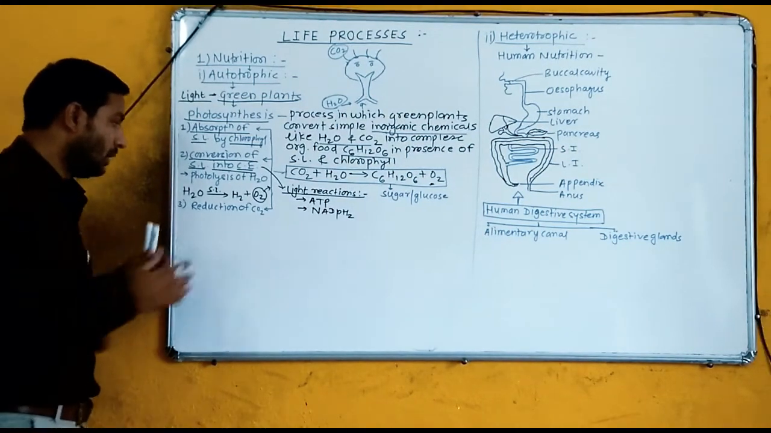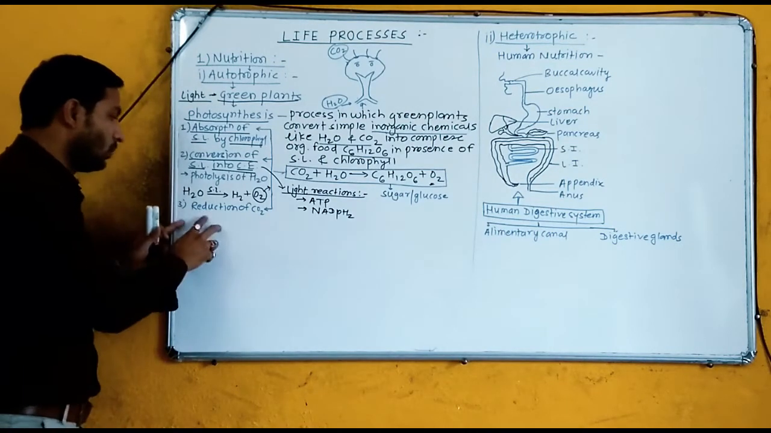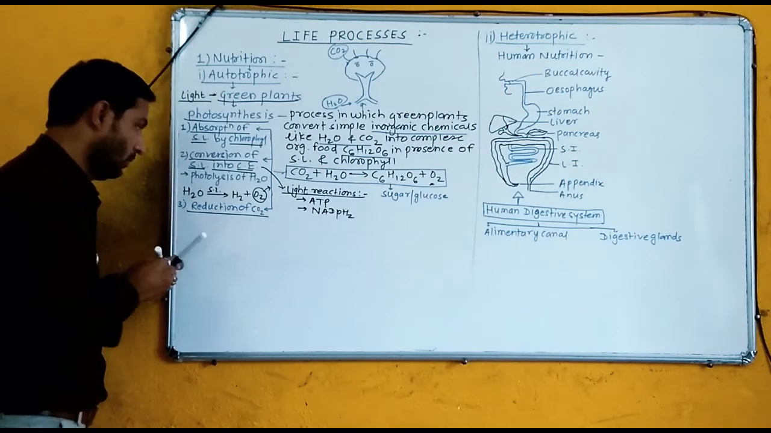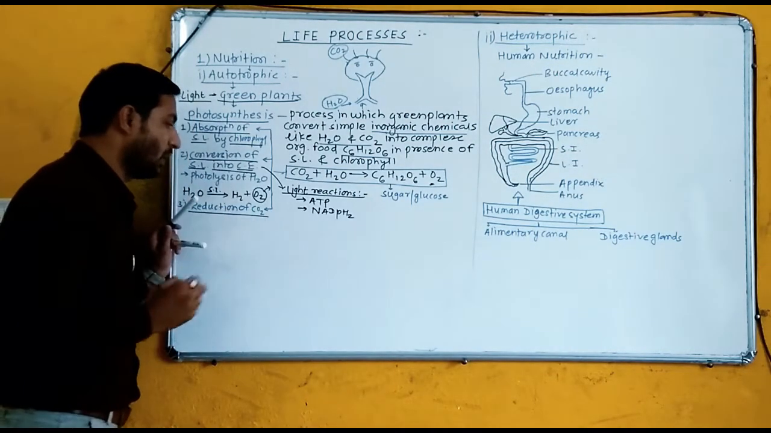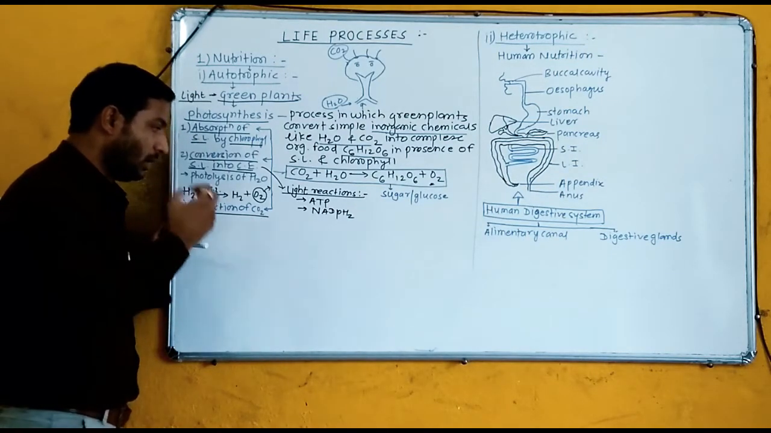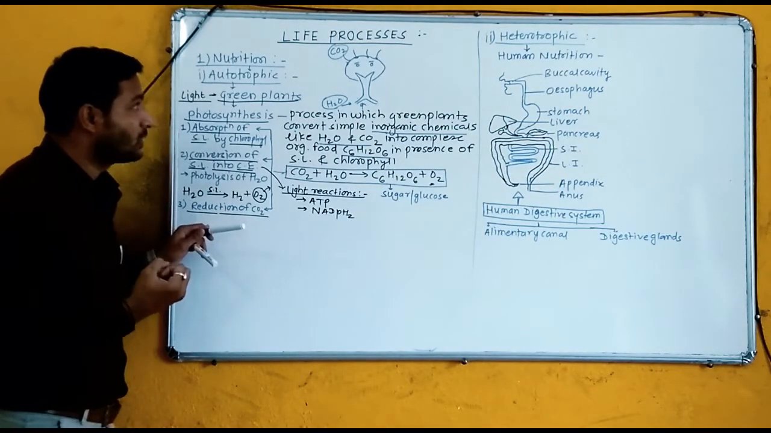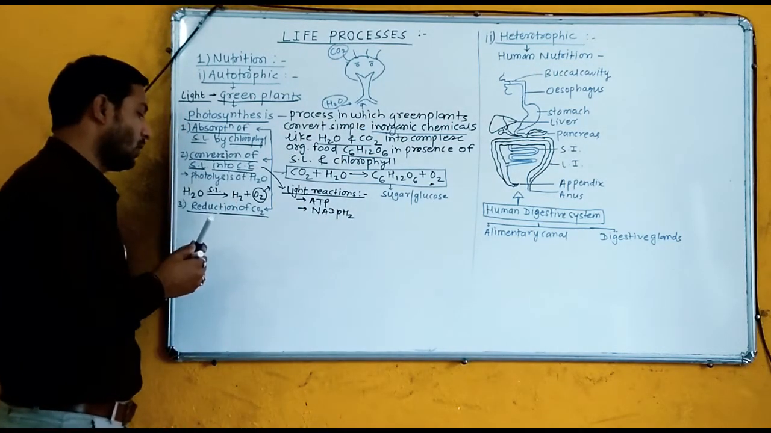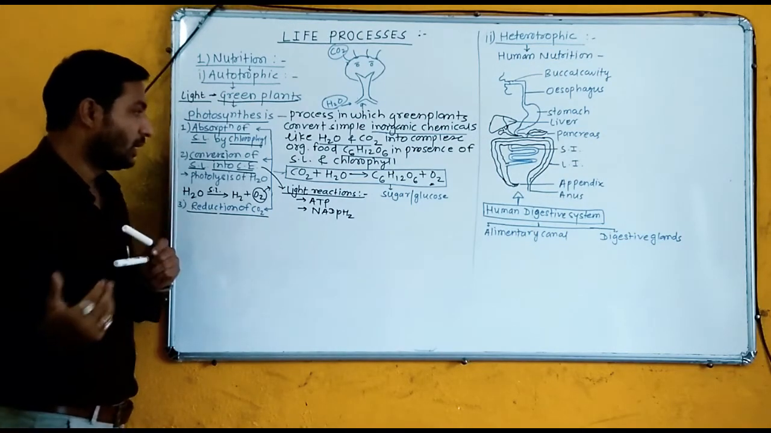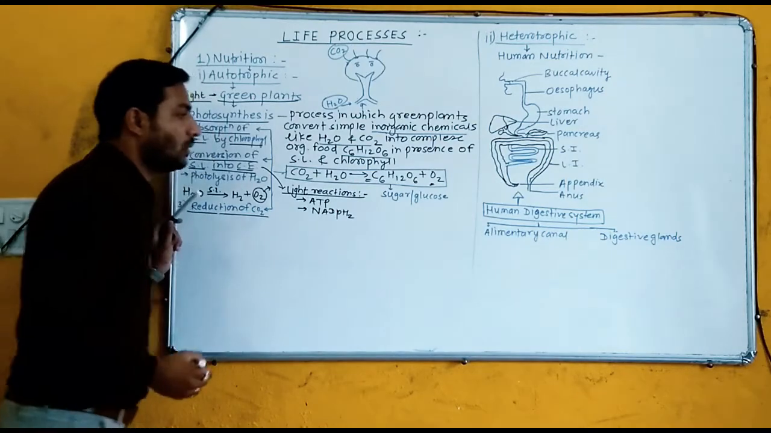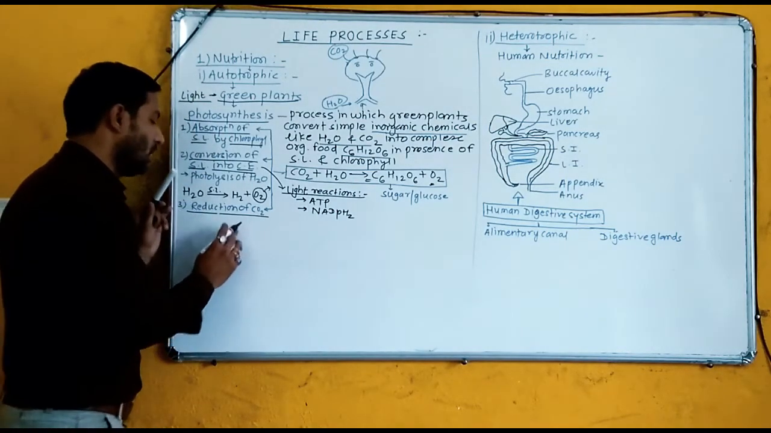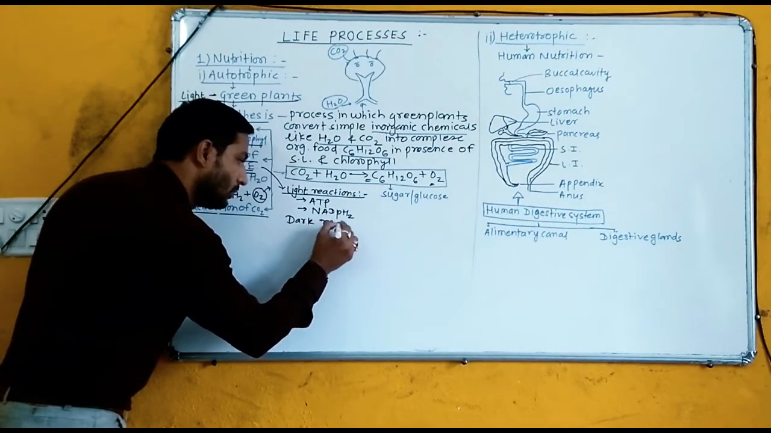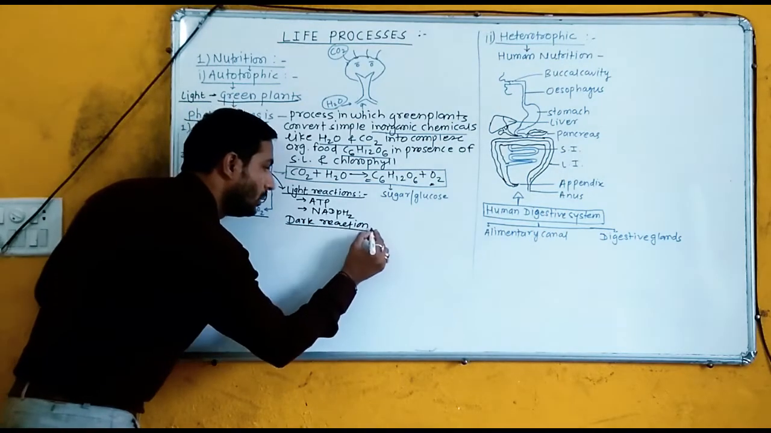Now, the third step is known as reduction of CO2. In this process, what happens? Atmospheric carbon dioxide is trapped by the green plants and fixed. Carbon dioxide gets reduced and formation of complex organic food material takes place. This step is known as reduction of CO2. Actually, this is known as the dark reaction.